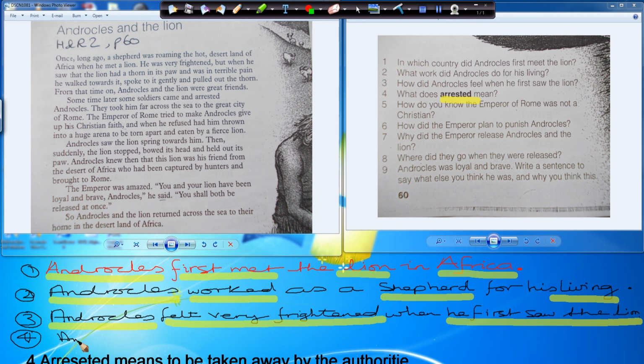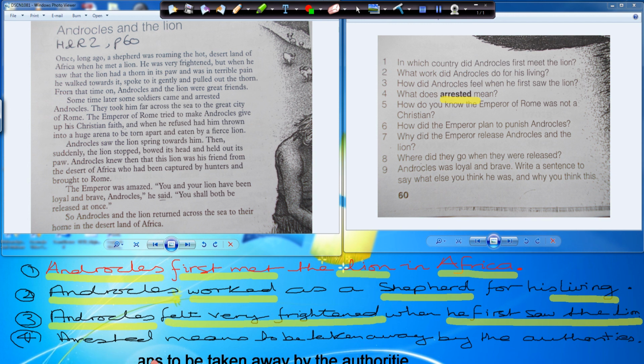So we say arrested means to be taken away by the authorities, like the army, the police, the government. Okay, let's have a go. Done. Number 4 is done.